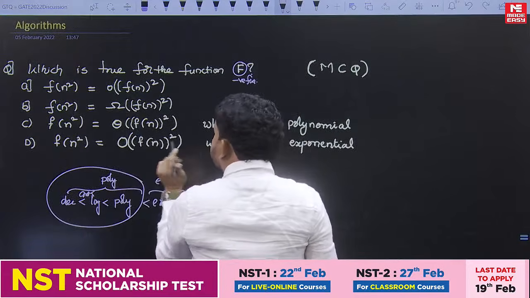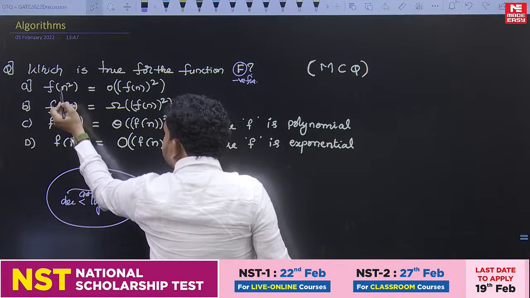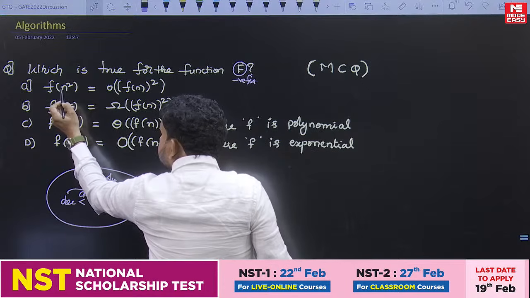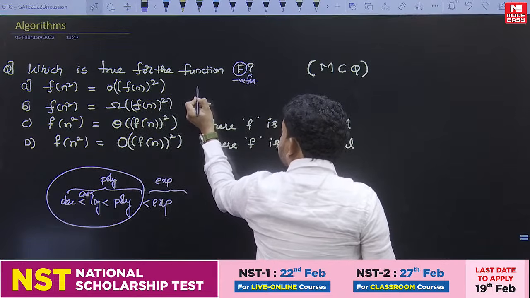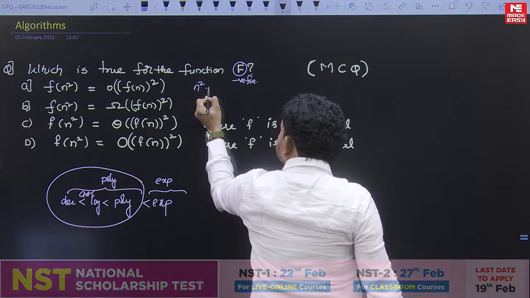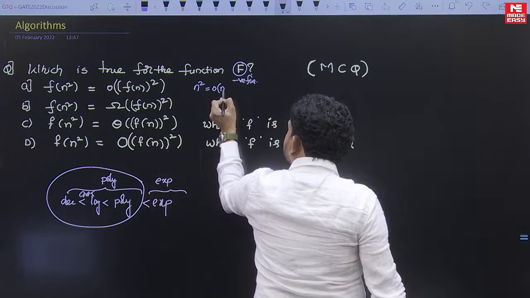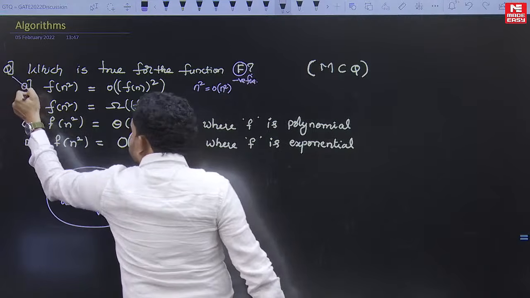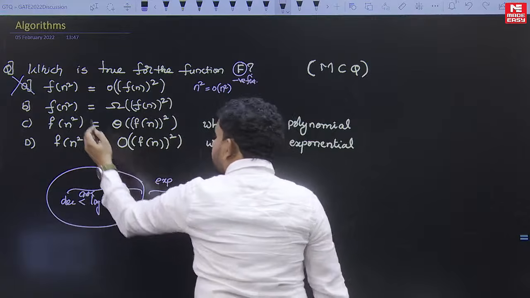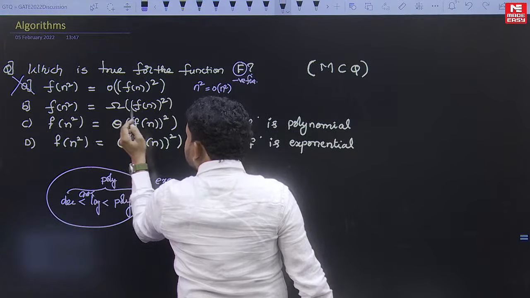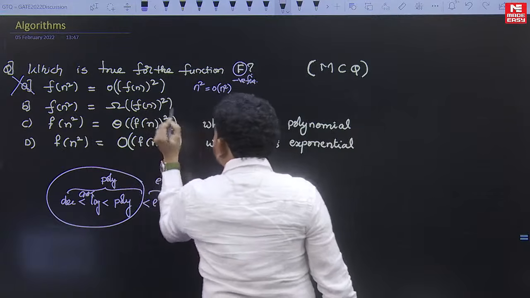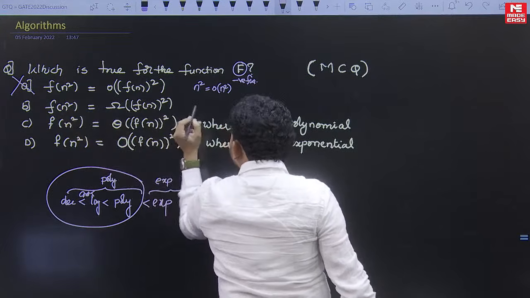Let's see why. Option A is definitely going to be wrong, because if you take f of n is n, then n square is little o of n square is false. No chance that option A is correct. Then option B: f of n square is omega of f of n whole square. Assume that f of n is log n.